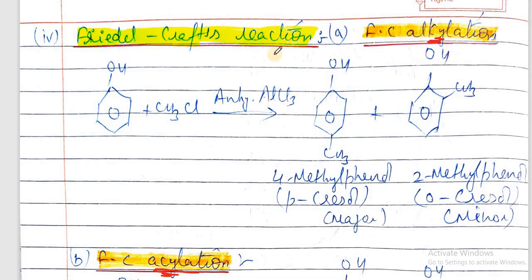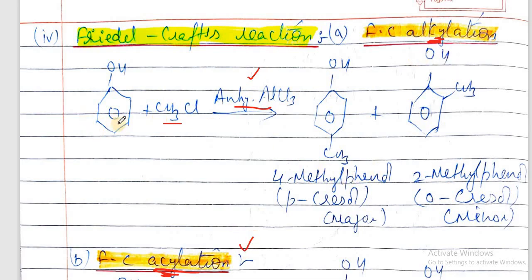So what is Friedel-Crafts reaction? It is the reaction in which we are here taking phenol. It can be any aromatic compound. When aromatic compound is treated with alkyl halide in the presence of anhydrous aluminum chloride or acyl halide and anhydrous aluminum chloride, then the reaction is called Friedel-Crafts reaction. But if we are using only alkyl halide in the presence of anhydrous aluminum chloride, then it is Friedel-Crafts alkylation. If instead of this we are using acyl halide, then it is Friedel-Crafts acylation.